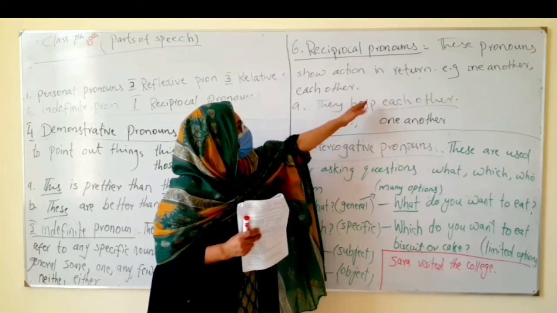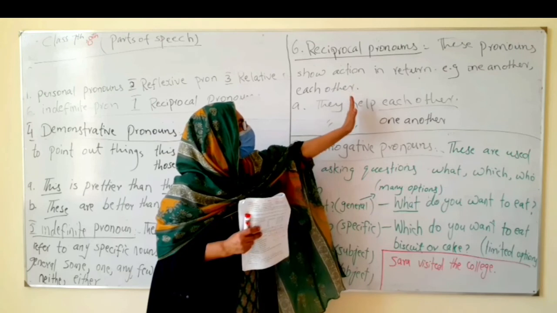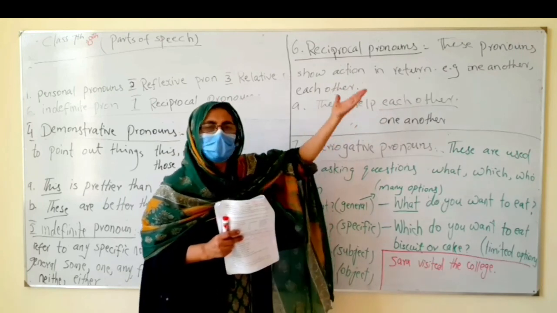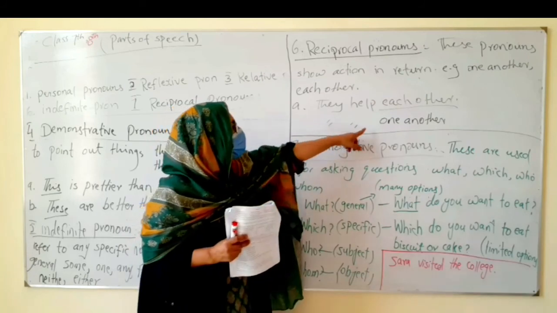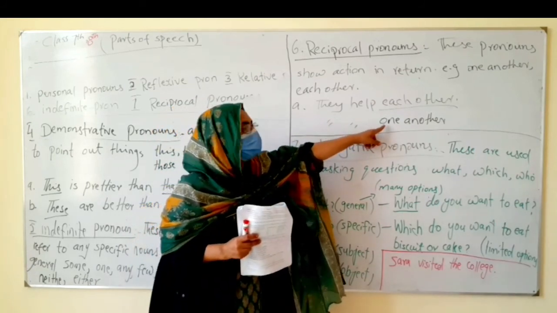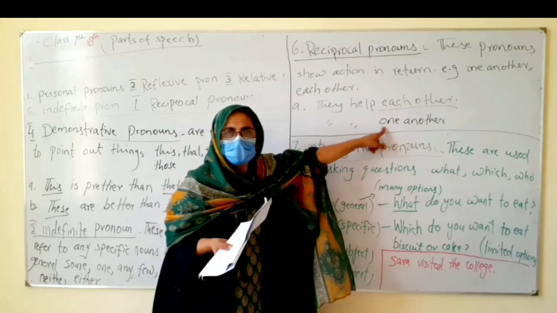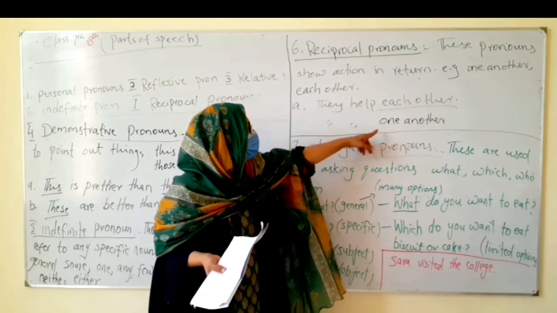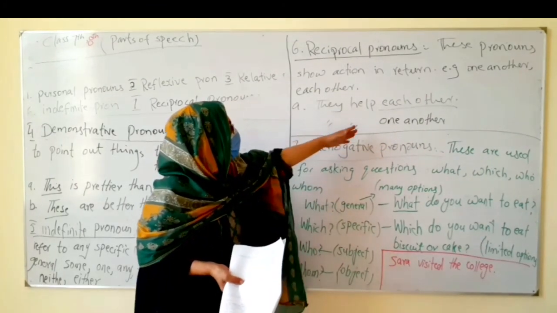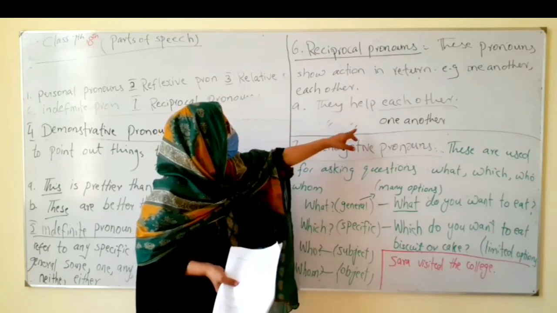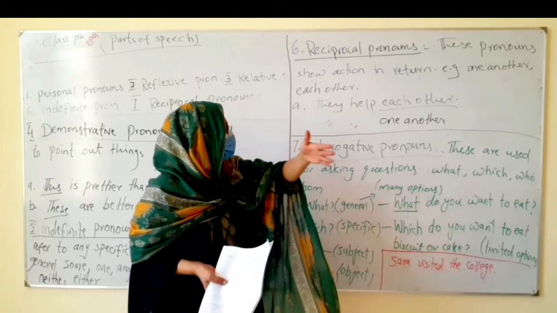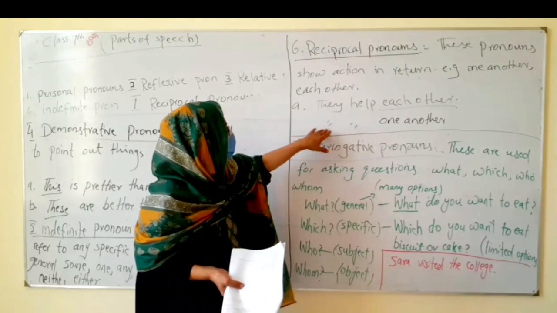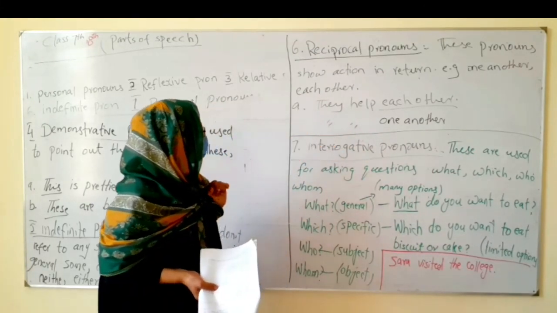If one is helping, these are two persons, the second is helping also. Same here, they help one another. It means they are more than two persons. For example, friends in a classroom, many friends, and they are all helpful. If one is helping, the other is helping, the third one is helping, it means all of them are helpful and they help one another.